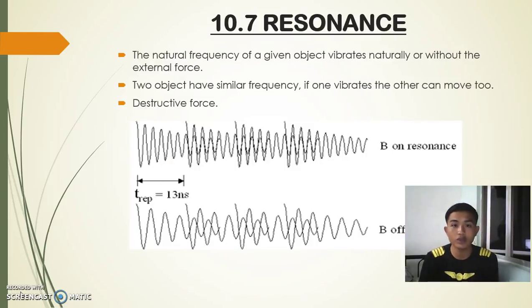Resonance. The natural frequency of a given object is the frequency at which it vibrates naturally without an external force. If two objects have similar frequency and one vibrates, the other can move too. Destructive force.